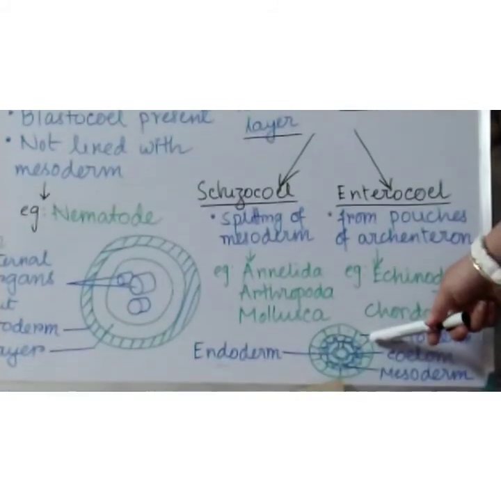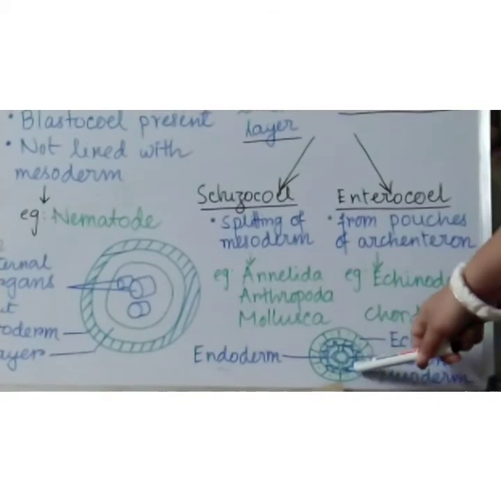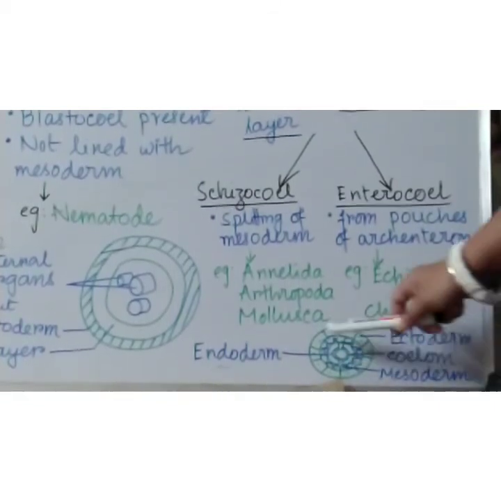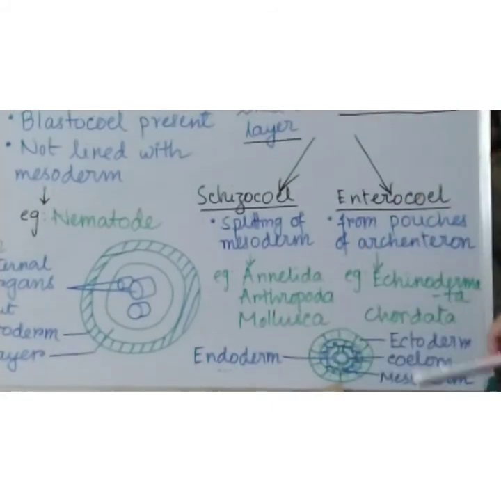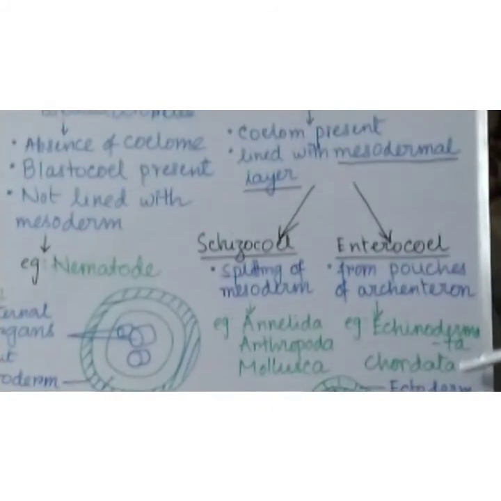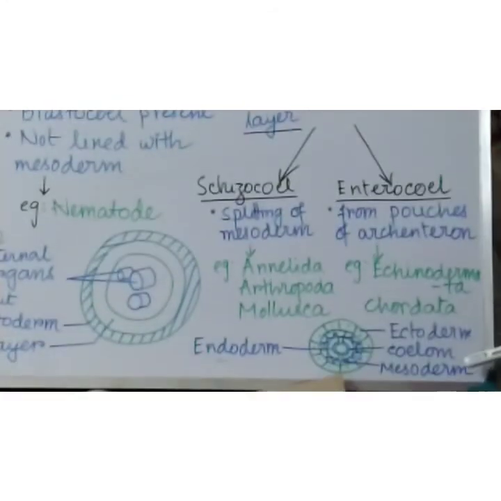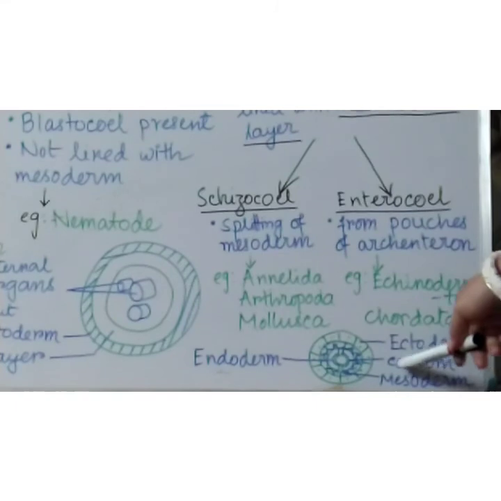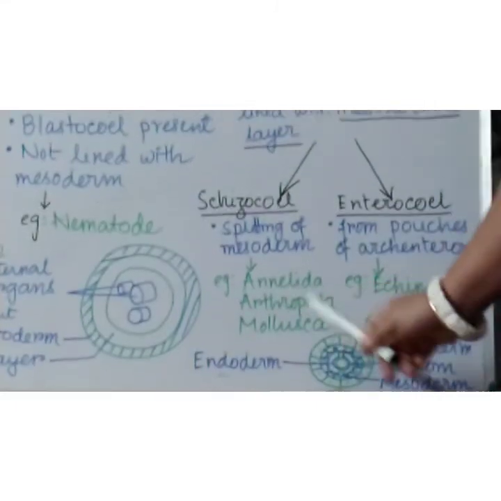See, the ectoderm layer is present. Below the ectoderm, the mesoderm layer is present, and inside it the coelom. And another layer, the endoderm, is also present. So in case of enterocoel, you can see three layers are there: ectoderm, mesoderm, and endoderm. And inside there is a coelom. Coelom is a space.